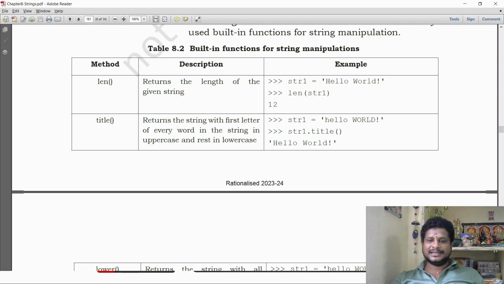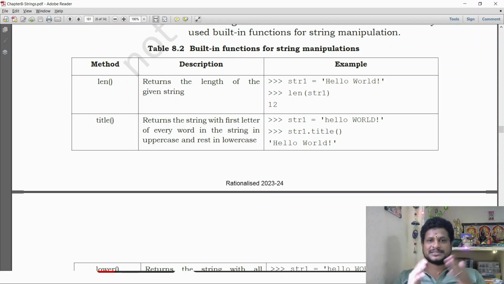Title. So title, when you write a title, how do you write it? First letter will be in capital letter and consecutive letters will be in small. No, same thing. It returns the string with the first letter of every word in uppercase and the rest in lower case. In the example, string 1 is equal to hello world. However I define the string there, but I am using the dot title function, it will be changed to title case. What is the title case?